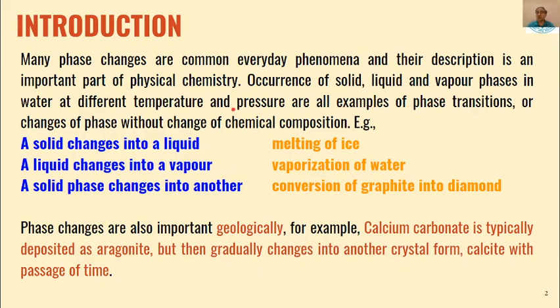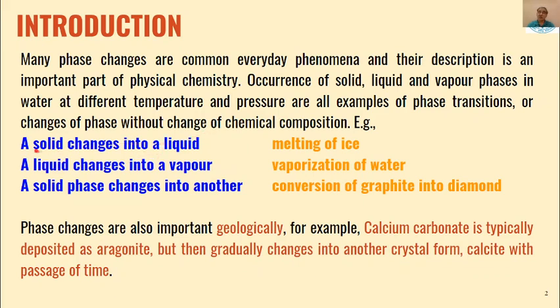So, at different temperature and pressure, there are phase transitions where one form of phase of one entity changes into another form, and this is called a phase change.